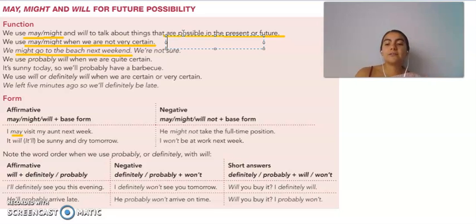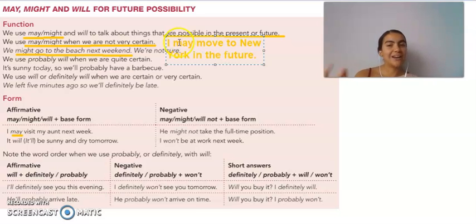Or for example, I can also say, oh, I may move to New York in the future. Who knows? I don't know. Maybe yes, maybe no, right? So it's just a possibility. I have nothing ready for that, but it's a possibility.